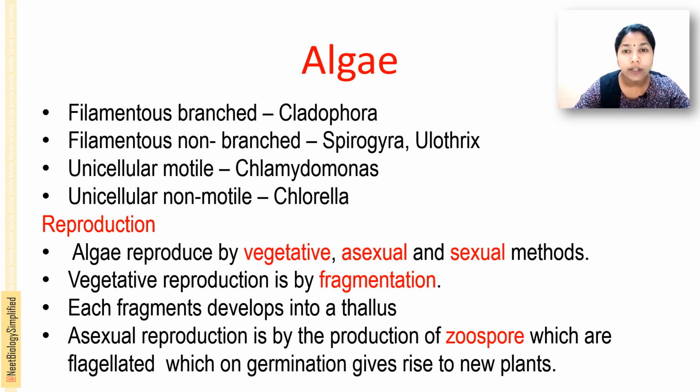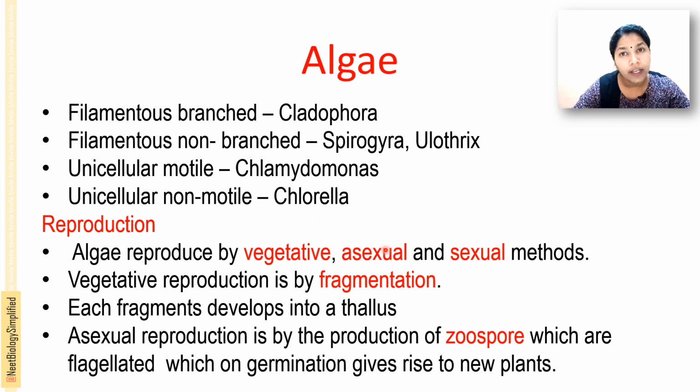Reproduction in algae has three modes: vegetative, asexual as well as sexual.